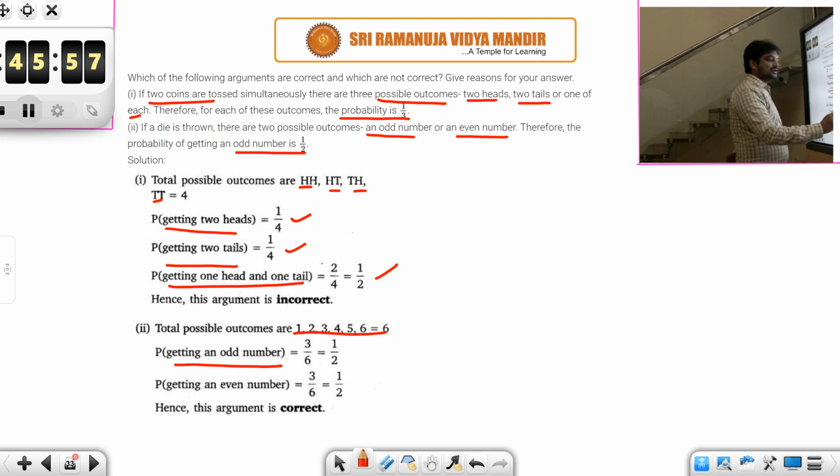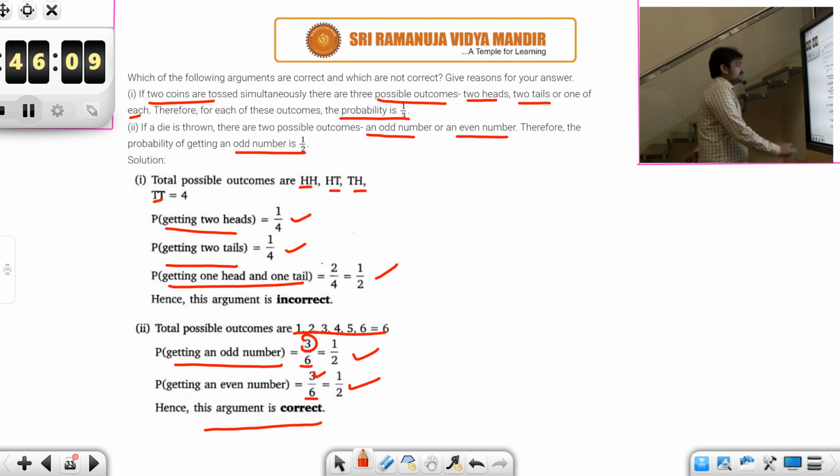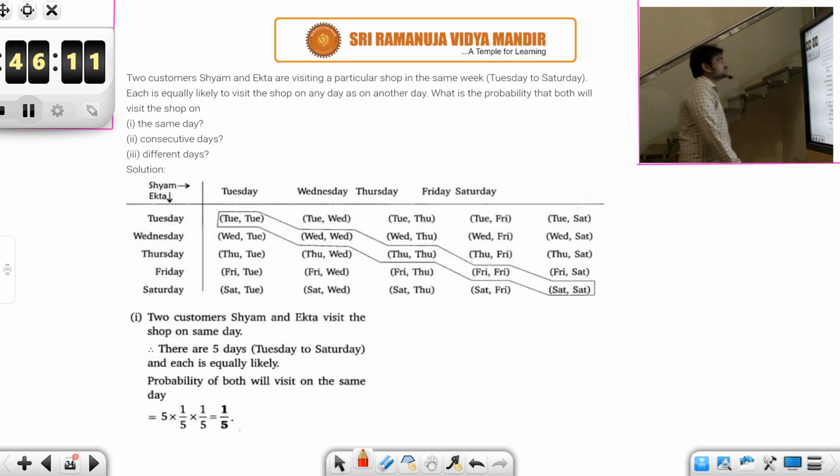What is the probability of getting an odd number? 1, 3, 5. There are 3, total 6, so 1 by 2. What is the probability of getting an even number? 2, 4, 6. They are 3 and total 6. So that is 1 by 2. So the argument is correct. Let's look at the next one.